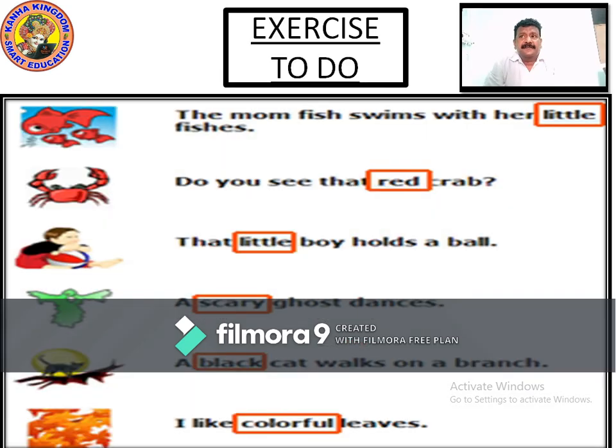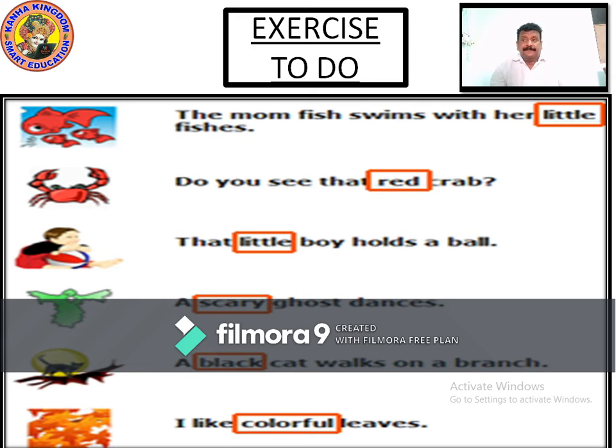So now, exercise to do. Here, everything has already been marked. Now, you need to just note it down in your notebook and read it and memorize it as well. The mom fish swims with her little fishes. The mom fish, the mother fish, swims with her little fishes. So what is little? Little is the adjective.